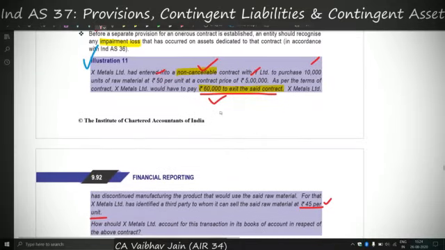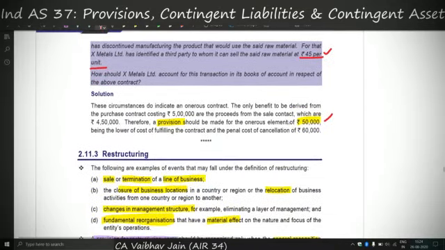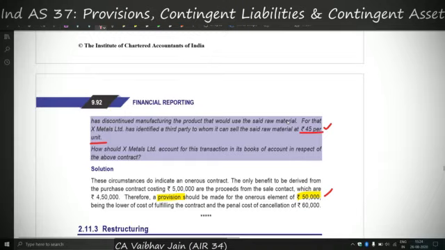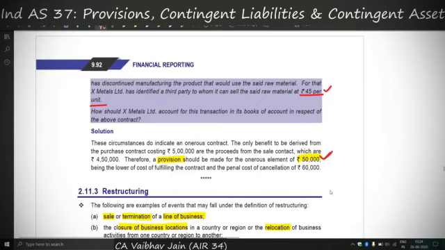So the unavoidable cost will be the lower of 50,000, that is the cost of fulfilling the obligation, or 60,000, that is the cost of avoiding the contract. Therefore the lower amount is 50,000, so X Limited will recognize a provision of 50,000, because this is a case of an onerous contract on which Ind AS 37 is applicable.